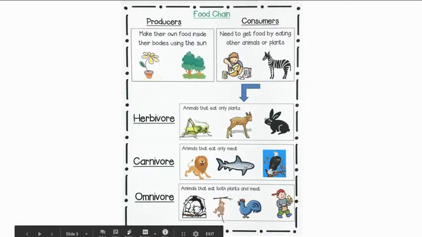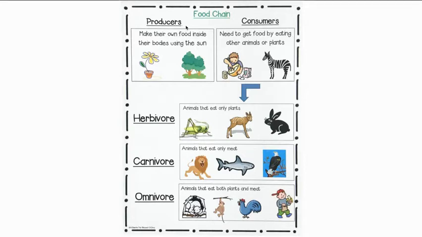You saw these two words in the poem that I read, the first being producers. Producers make their own food inside their body using the sun. So those are the plants and the trees and the grasses, anything that does it on their own. They make their own food using the sun. And then you have consumers, and that's where we fall under. We are consumers. We need to get our food by eating other animals or plants.